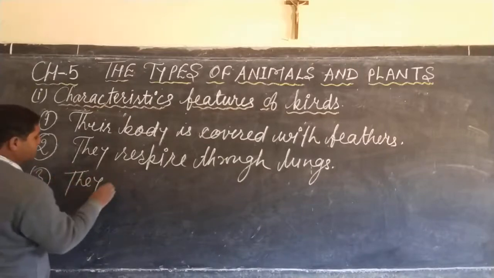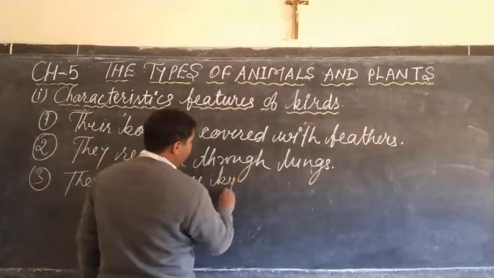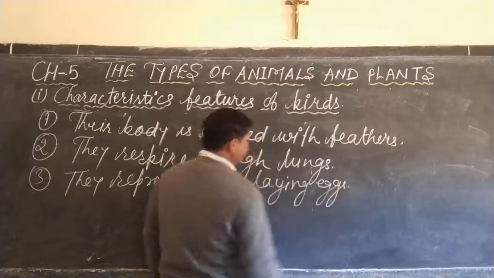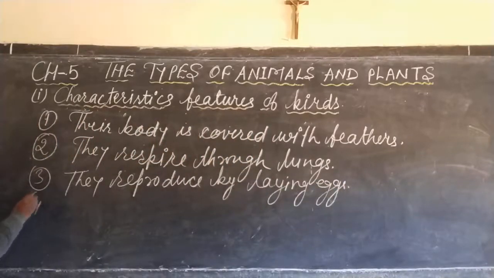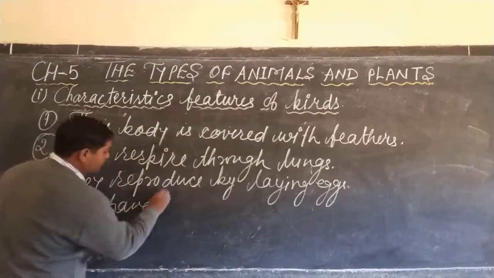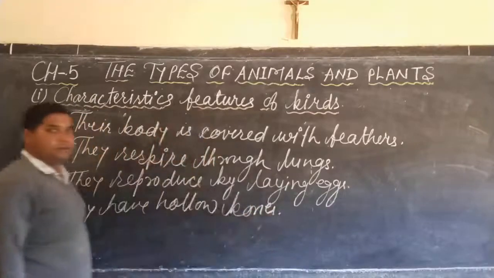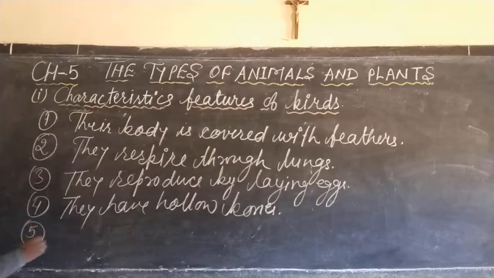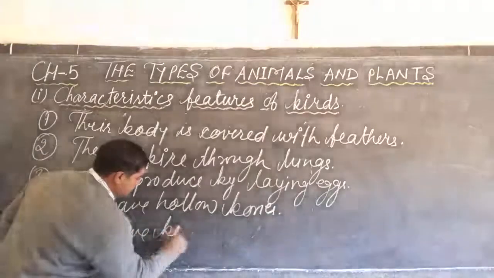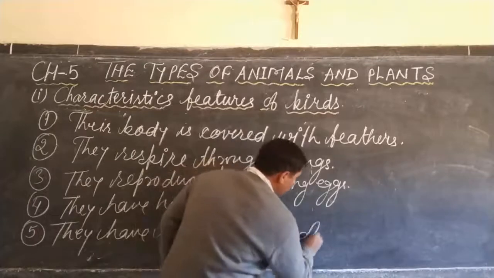They reproduce by laying eggs. Their bones are hollow, and they have beaks instead of teeth.